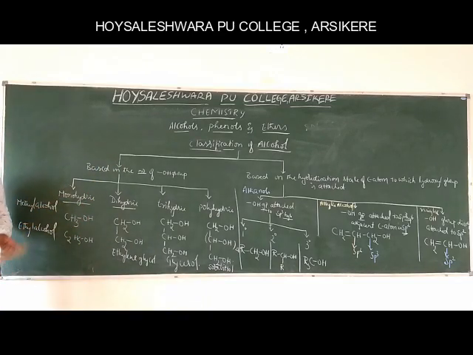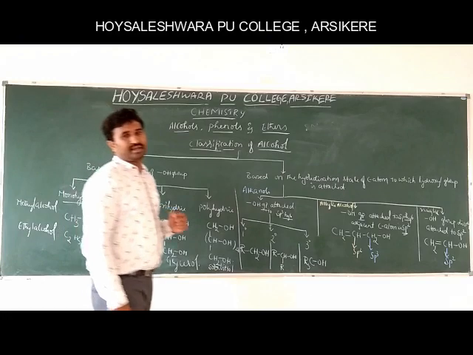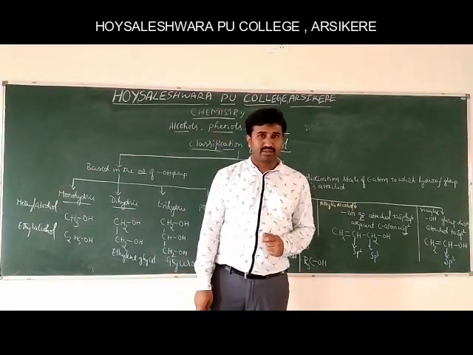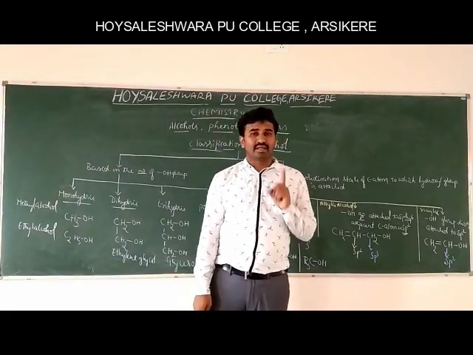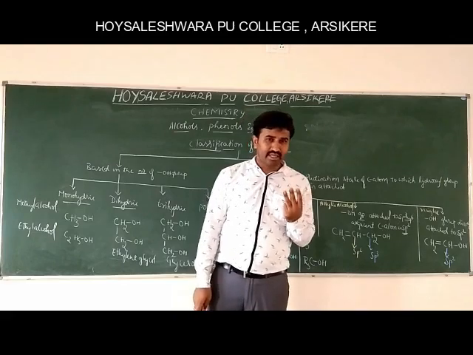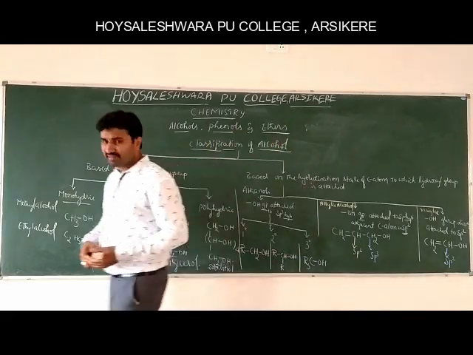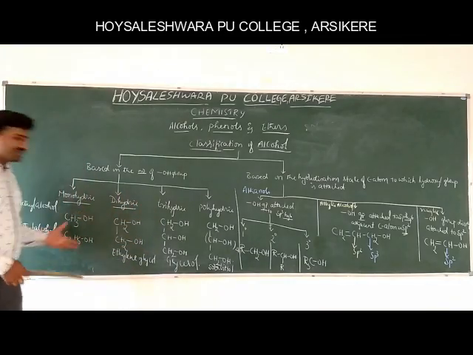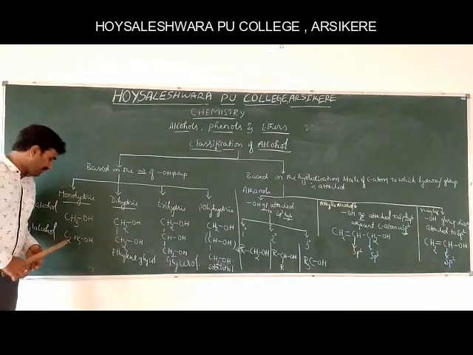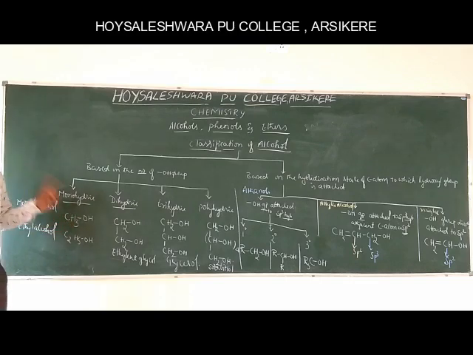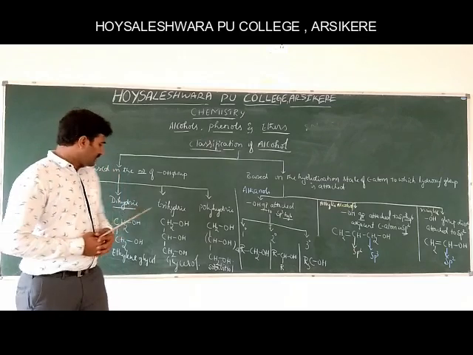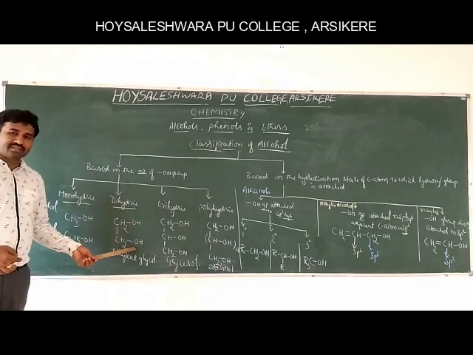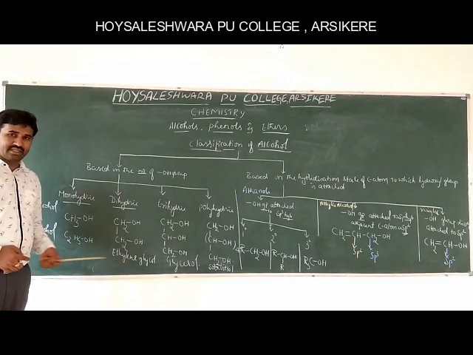So, based on the number of hydroxyl groups, alcohols are classified into monohydric, dihydric, trihydric and polyhydric alcohols. Mono means single, di means two, tri means three, poly means many. As the name itself indicates in this classification, these are very simple to learn and remember. Alcohols which contain only one hydroxyl group are called monohydric alcohols. If the alcohol contains two hydroxyl groups, they are called dihydric alcohols. Example, ethylene glycol.